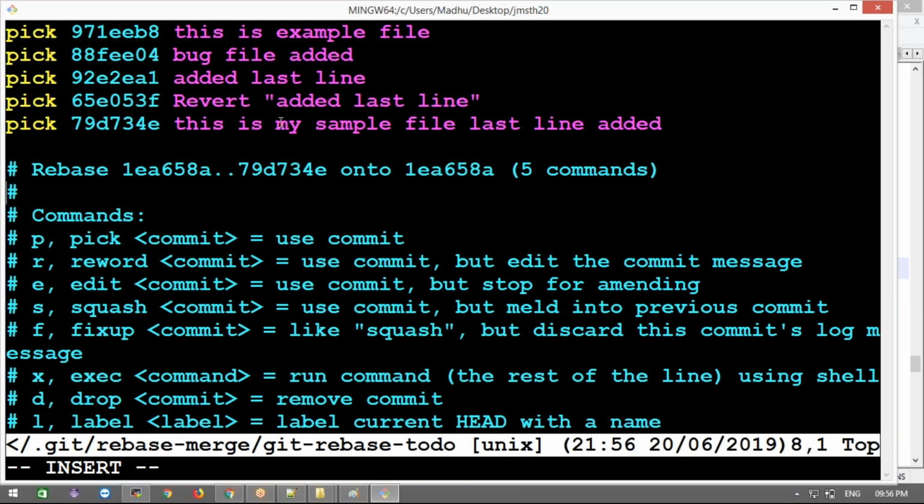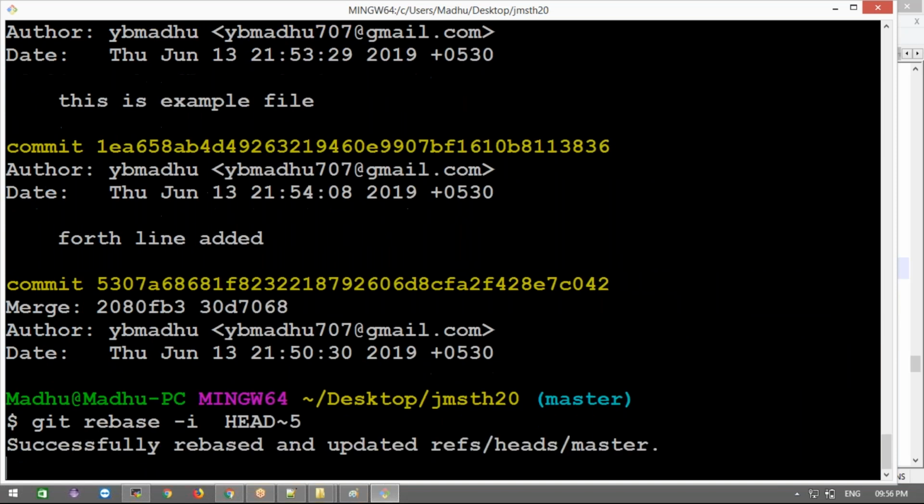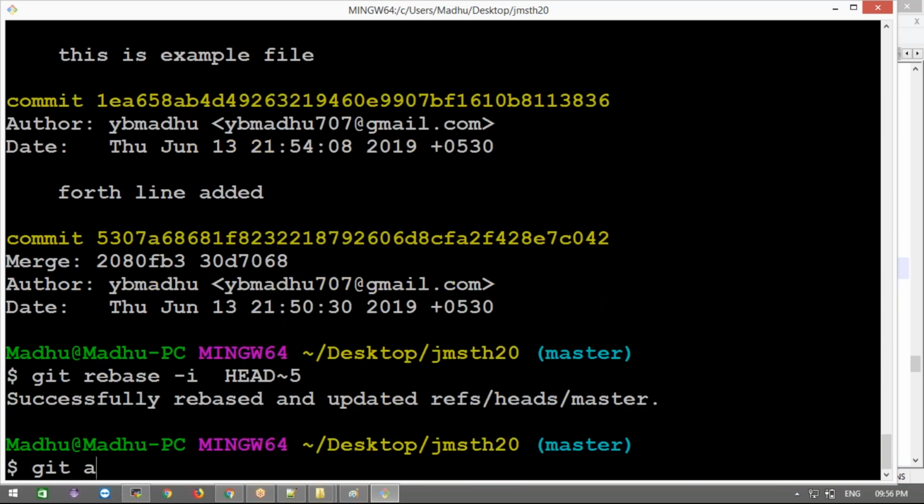after saving, what we'll do, we need to add and commit also. After changing also, we need to git add and save it also, or else that message won't be saved. This is what I added, the last line, right? Added last line for Madhu. Escape, save it, and next what we'll do, git add.